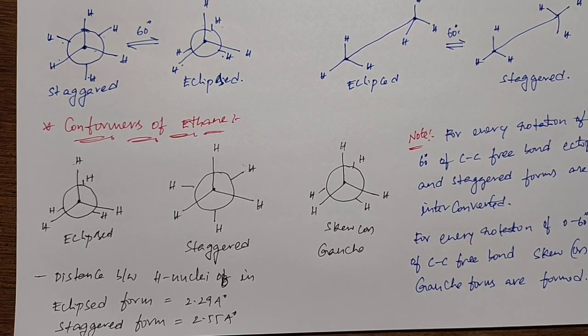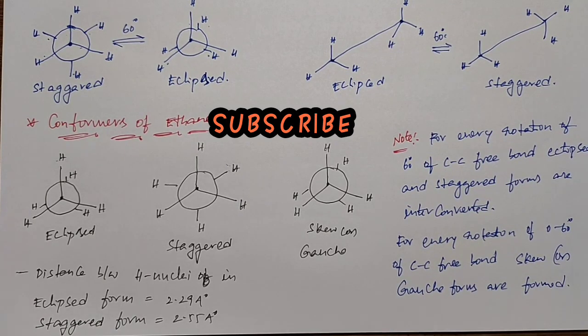Okay, so this is about the conformers of ethane. Next we are discussing conformers of butane.